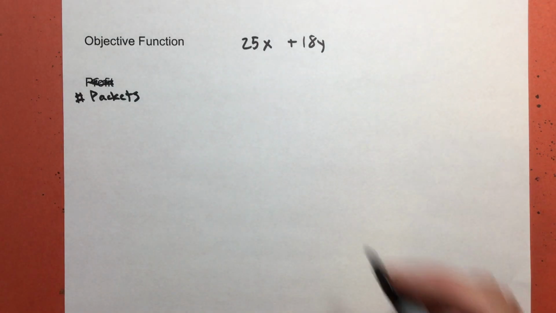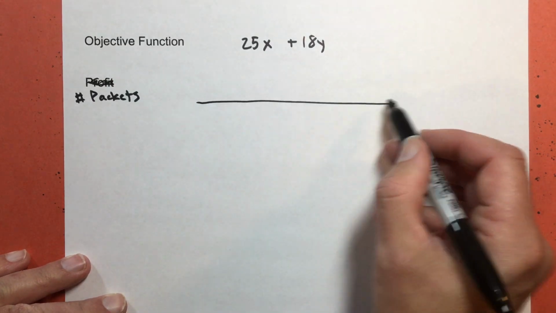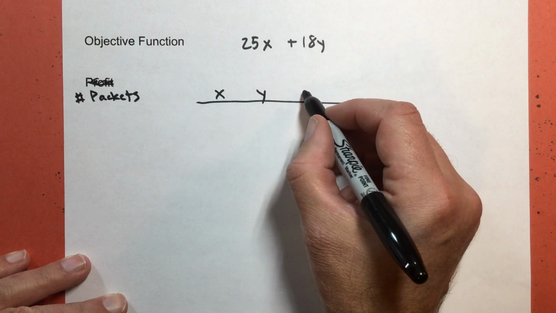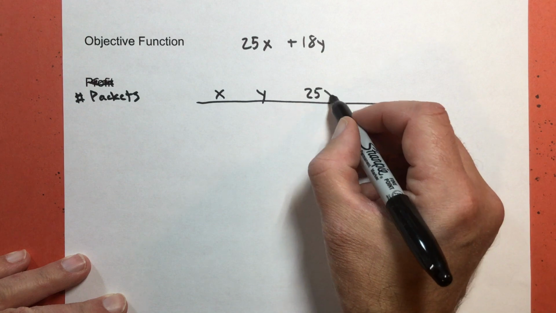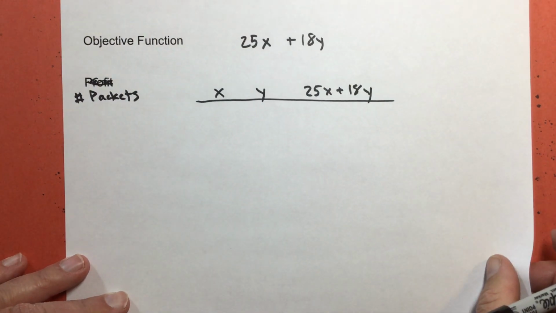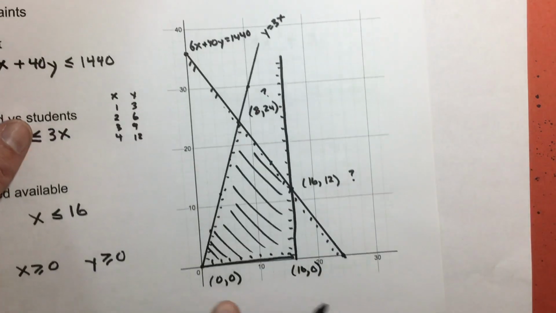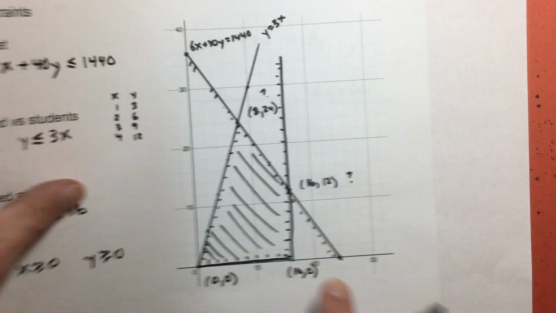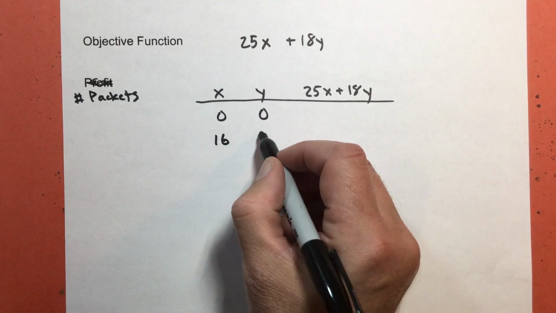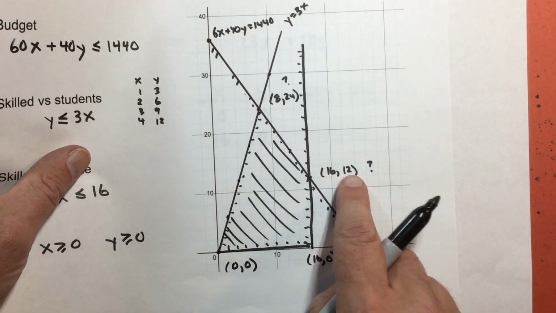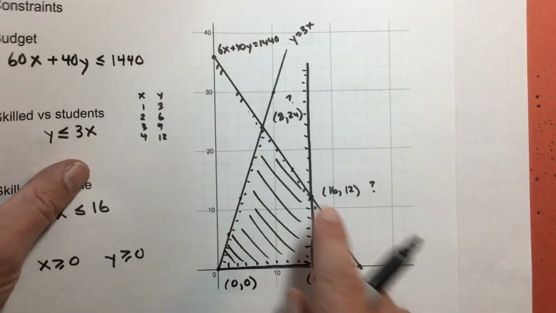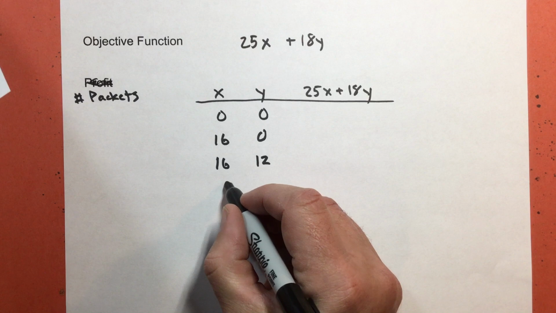So here's my table that I'm going to make. Number of skilled workers, number of students, and my number of packets for that many students and that many skilled workers. So I have 0, 0; 16, 0; 16, 12; and 8, 24.